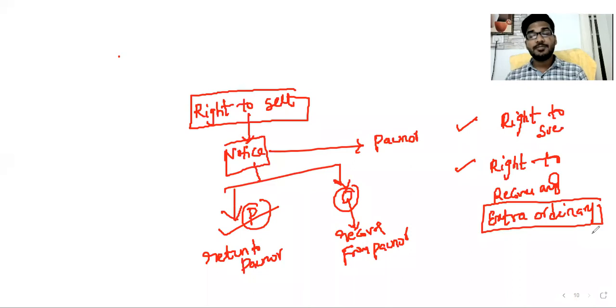What are the rights? Right of lien, which can be exercised only in three situations. After that, right to sell. After that, right to sue. After that, right to recover any extraordinary expenses. These are all rights of Pani. Next are the rights of Pana.